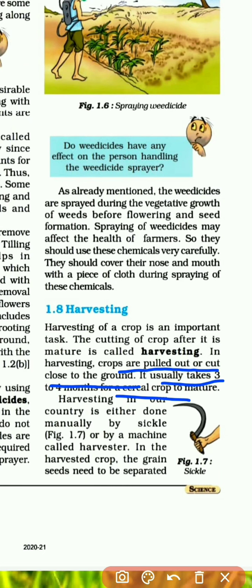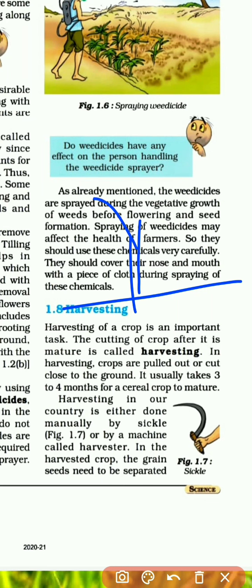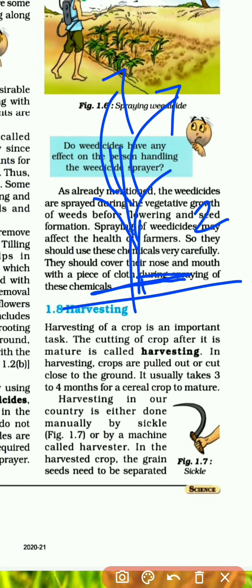So while harvesting, in this procedure, we will pull the crop. Suppose this is the crop. We can do two things. One, we can cut the crop here. Or we can pull the crop from the ground.